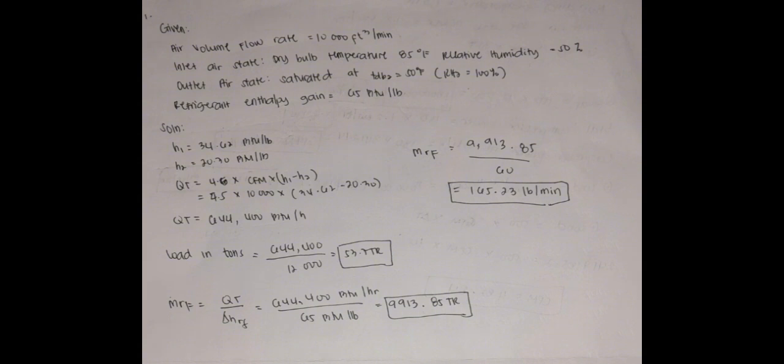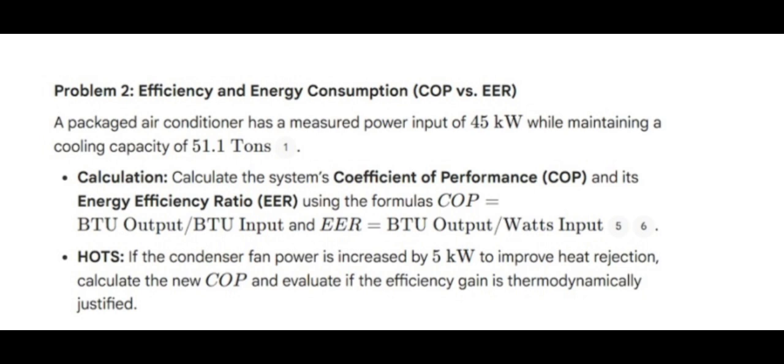And next is the mass flow rate of refrigerant. The formula is QT over delta H. So we have 644,400 BTU per hour over 65 BTU per pound. Divide it, and we have 9,913.85 pounds per hour. Next is the mass flow rate per minute: 9,913.85 over 60. Divide it, and we get 165.23 pounds per minute.